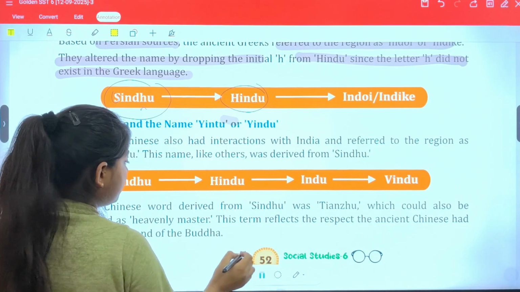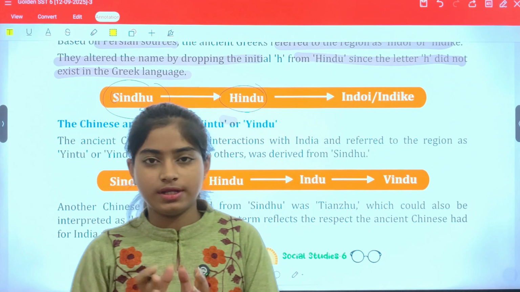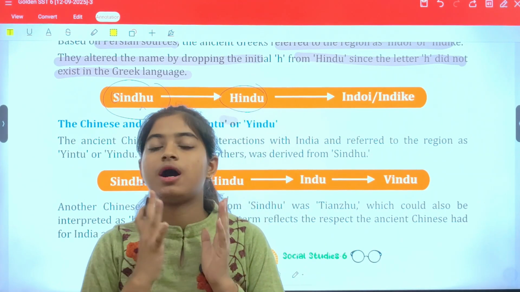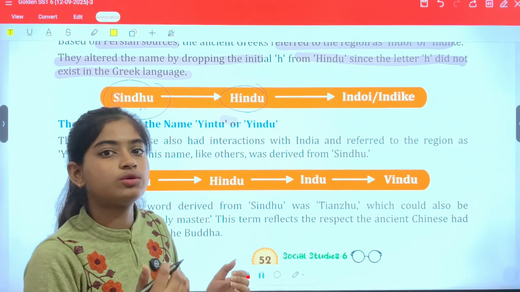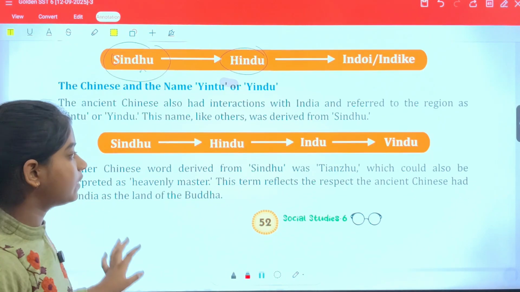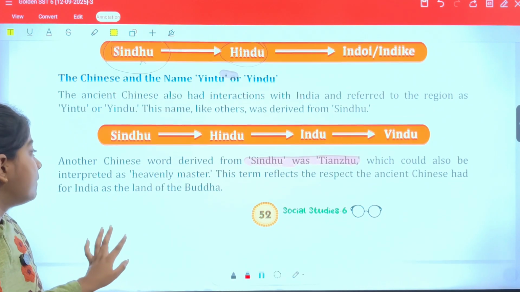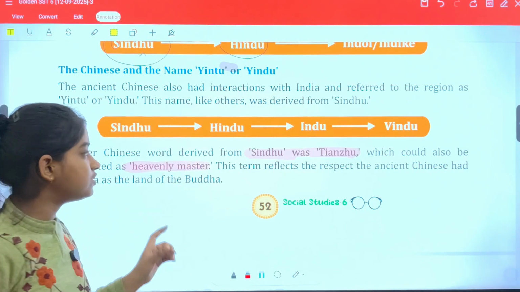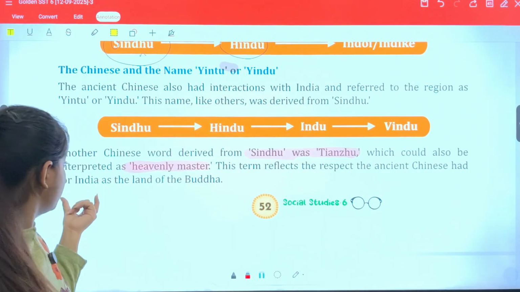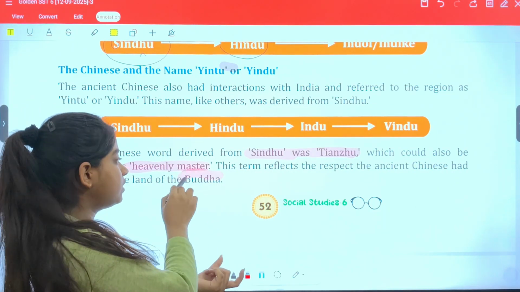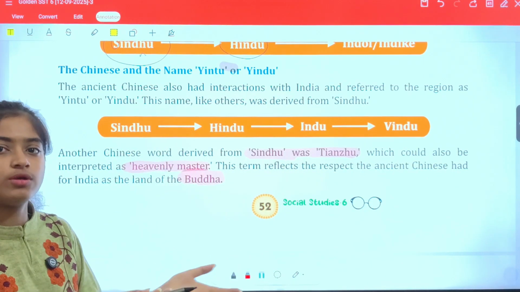Now the Chinese and the name Yintu. Buddha was born in India, and the Chinese respected him a lot. In order to show that respect, they also altered the name. Sindhu was rendered as Tianzhu in the Chinese language, which means heavenly master. So it reflects the respect of the ancient Chinese for India as the land of Buddha. Clear? So one more name has been established.